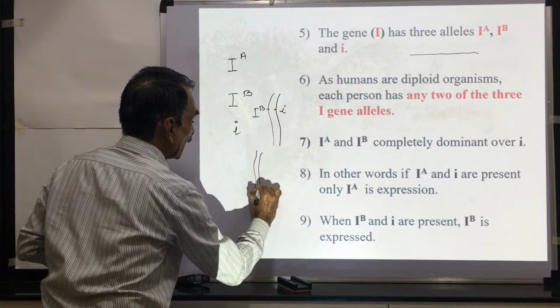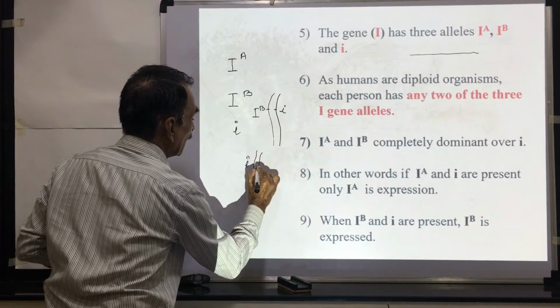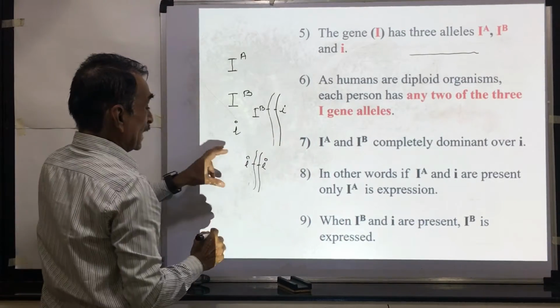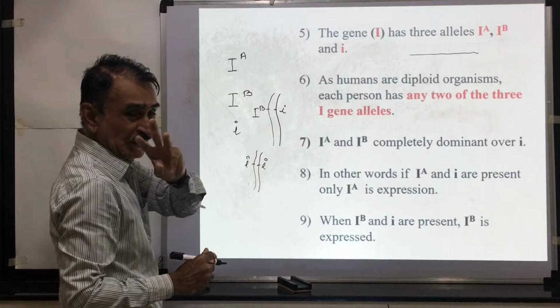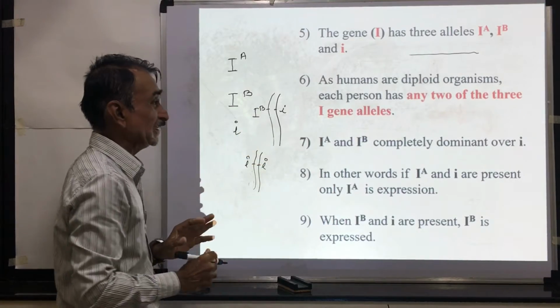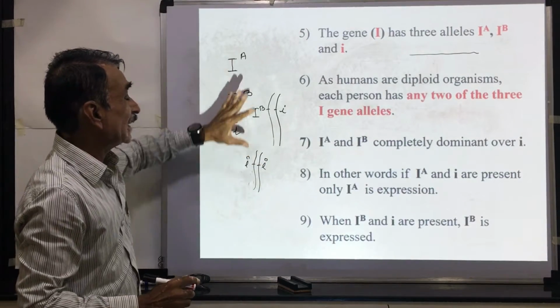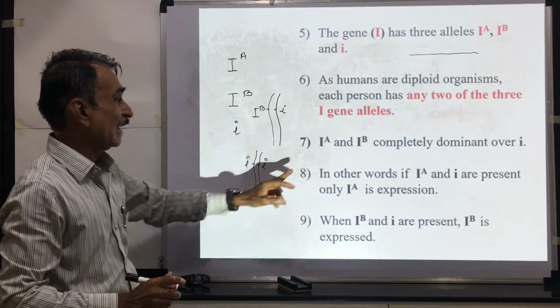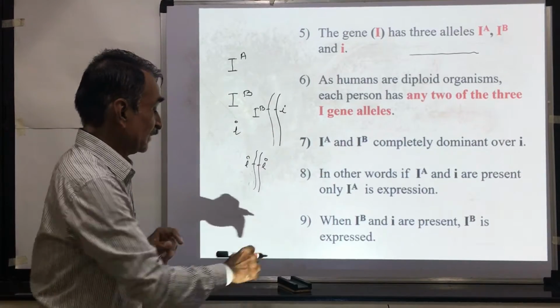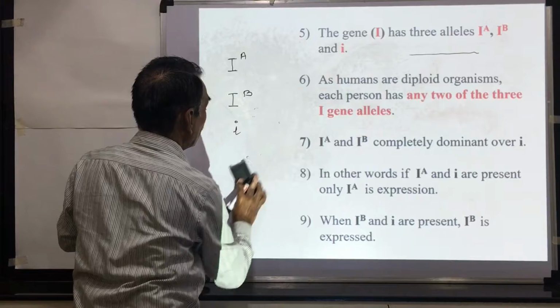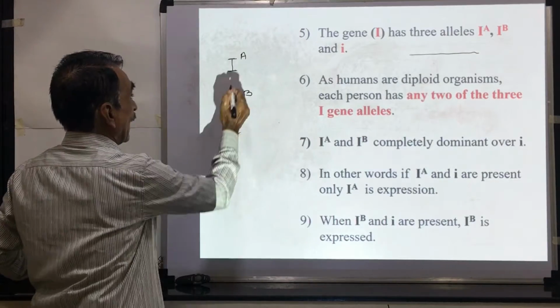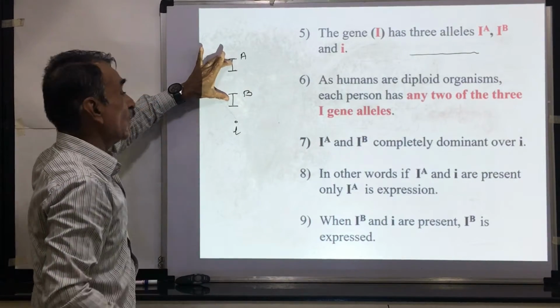If you consider another organism, suppose there is small i and small i. So any 2 alleles are present out of these 3 alleles in each organism, and these are different forms of the same gene. Here you can see that IA and IB are dominant over i.